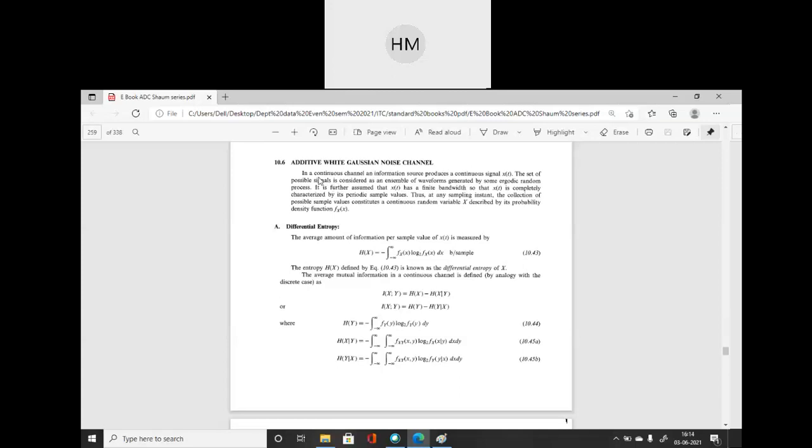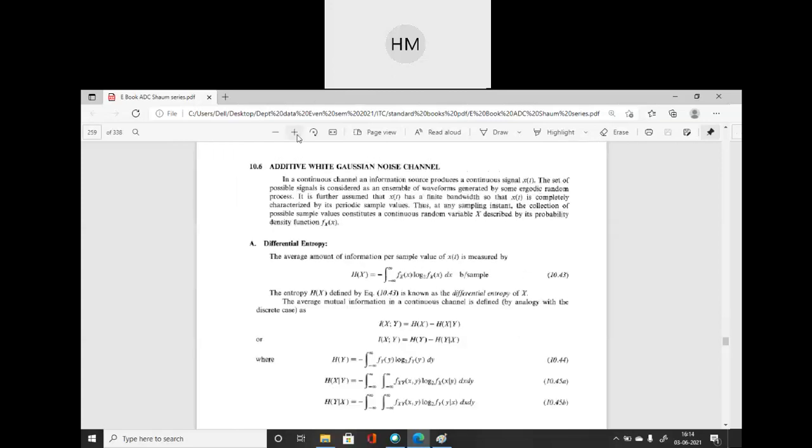In a continuous channel, an information source produces a continuous signal. We all know what a continuous signal is, x of t. Until now, how did we define the signal? We defined the signal in the form of x of n. Clear? So for the continuous domain, it is x of t. The set of possible signals is considered as an ensemble of waveforms generated by some ergodic random process. It is further assumed that x of t has a finite bandwidth so that x of t is completely characterized by its periodic sample values.